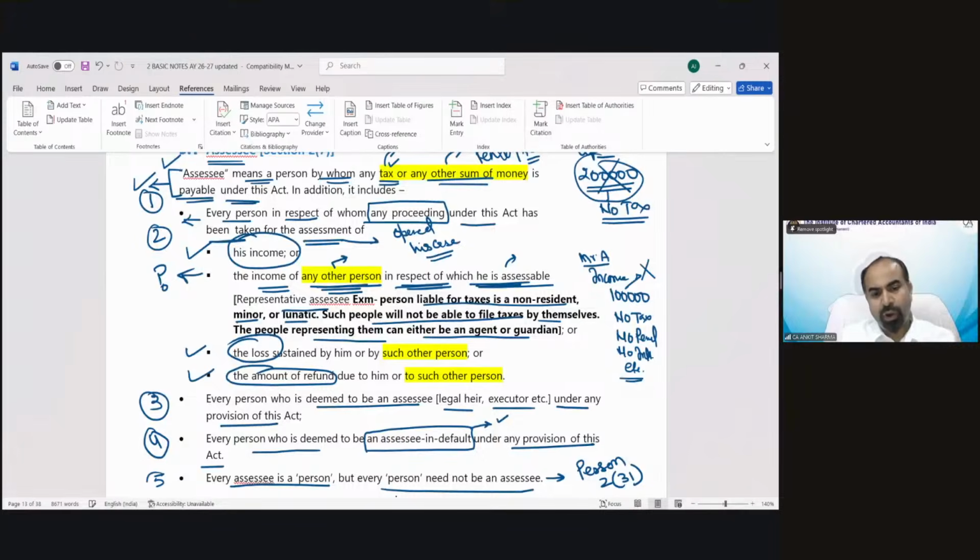This is a general point. Every assessee is a person, but every person need not be an assessee. So the person definition is wider than assessee. If you are a person, it is not mandatory that you need to be an assessee, but if you are an assessee, then automatically you need to be a person. Why is the person definition wider than assessee? That you will understand when we discuss the definition of person.